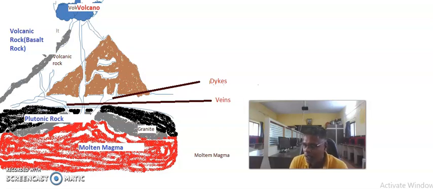For example, marble from limestone, laterite rock from granite, and slate from shale. These are examples of metamorphic rock.